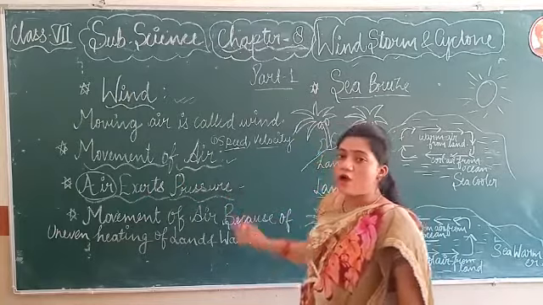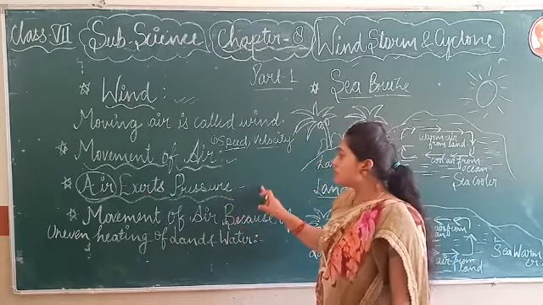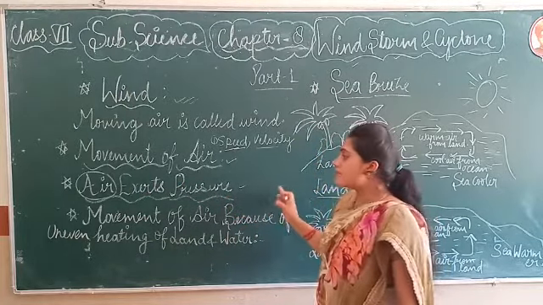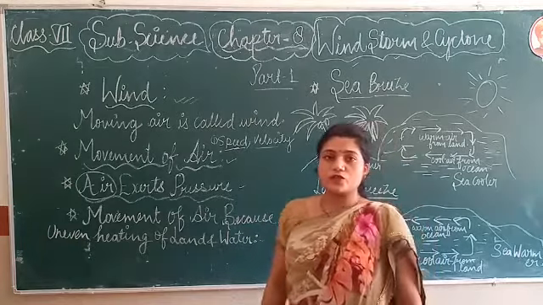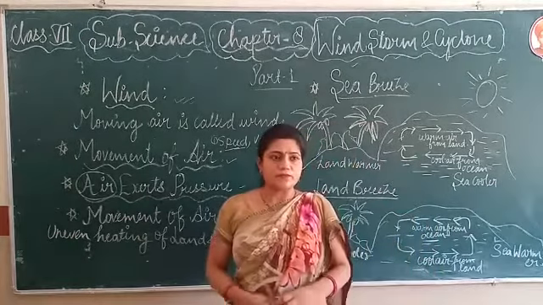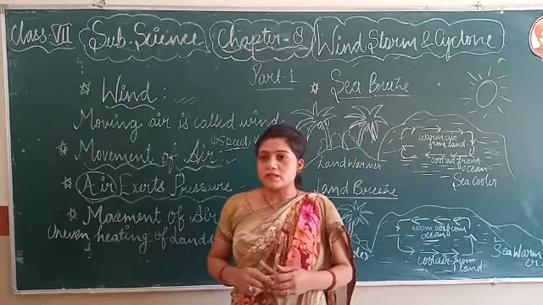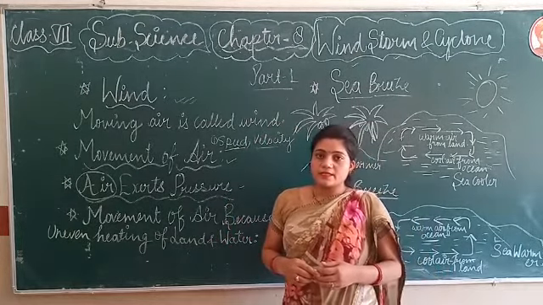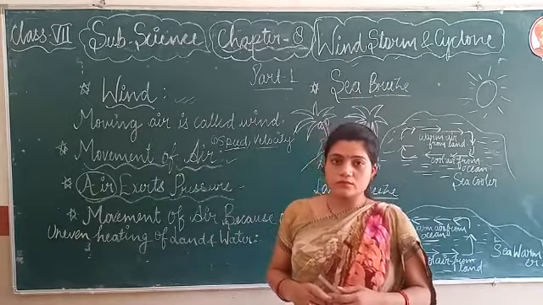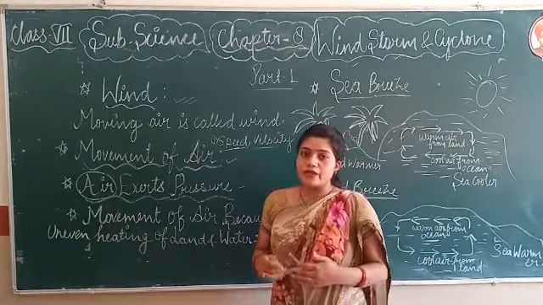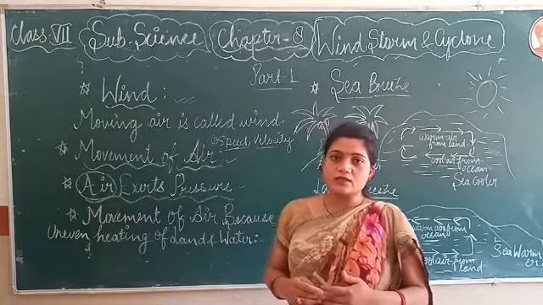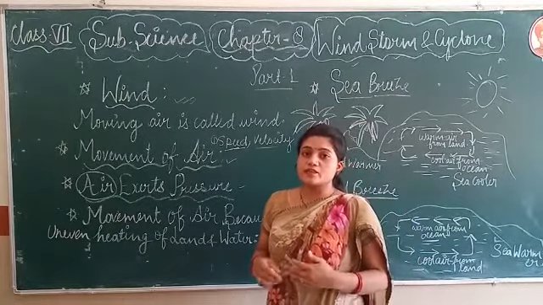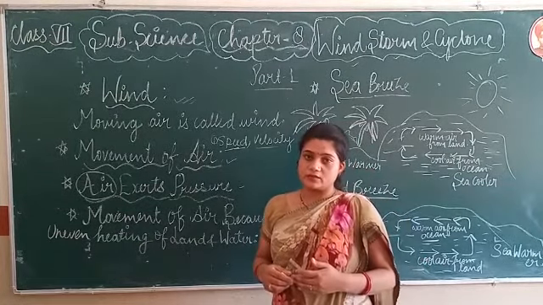Now we will learn how air exerts pressure. This fact that air exerts pressure can be understood by many examples. Whenever you fill air in a bicycle, its tube gets inflated.